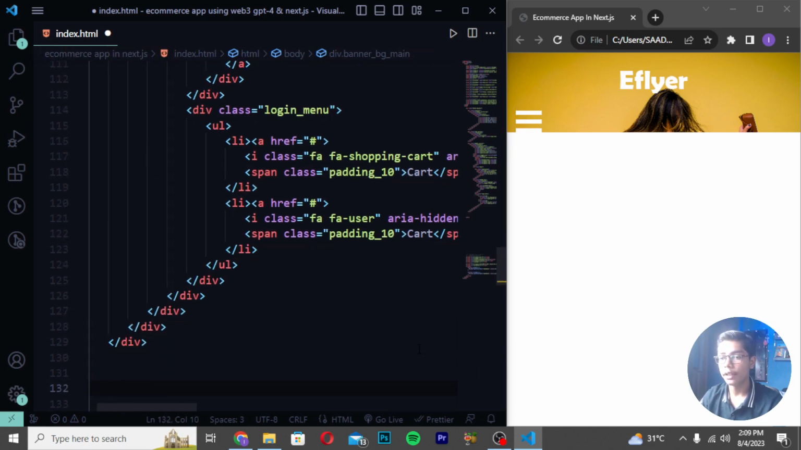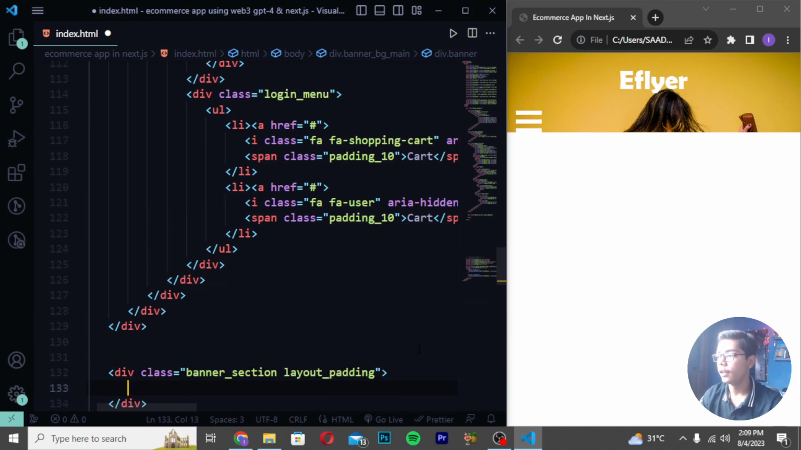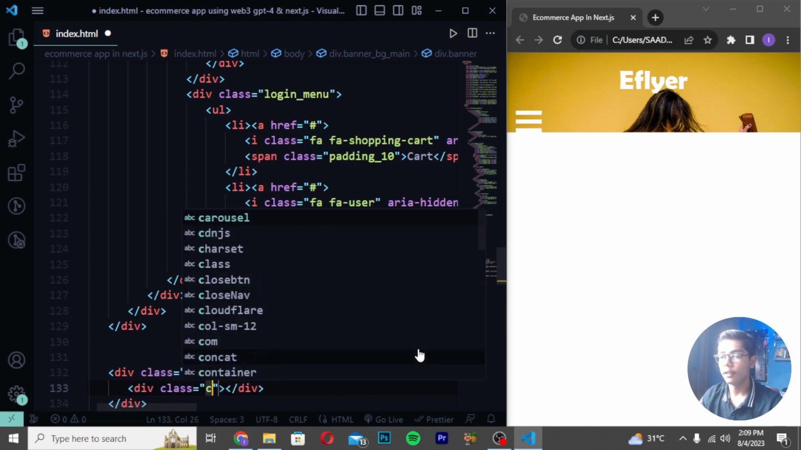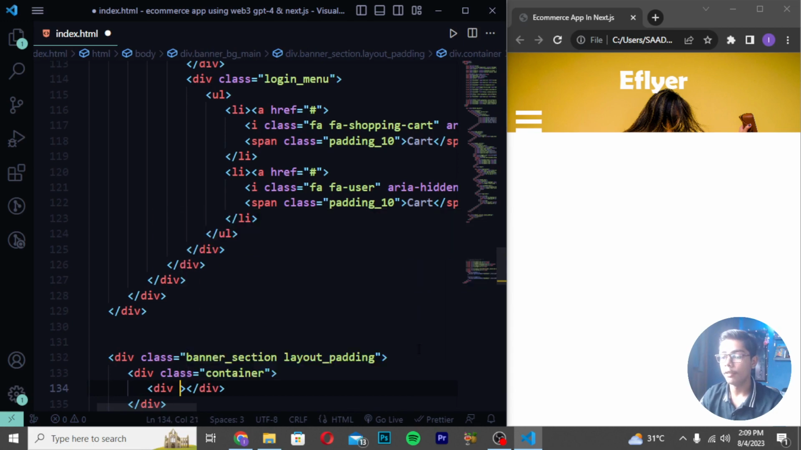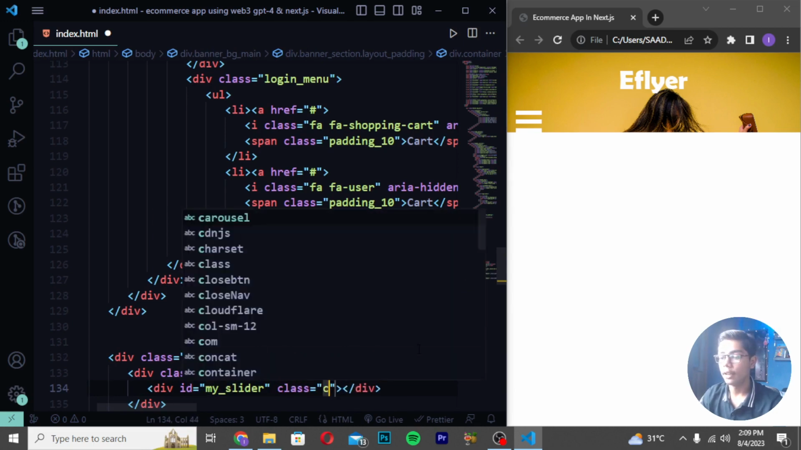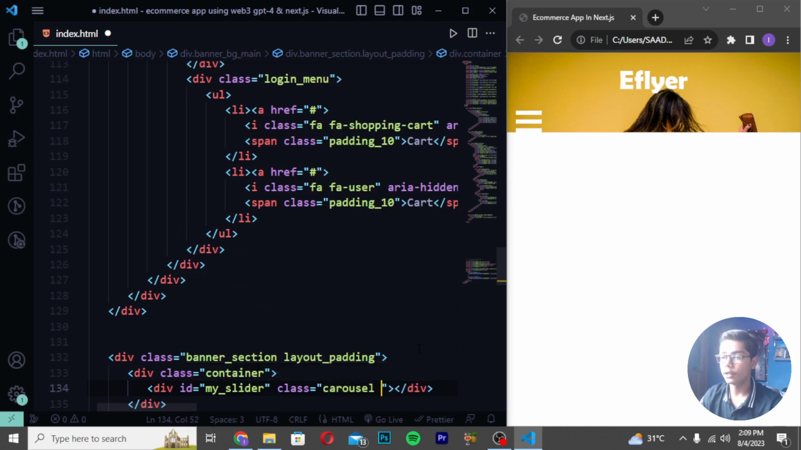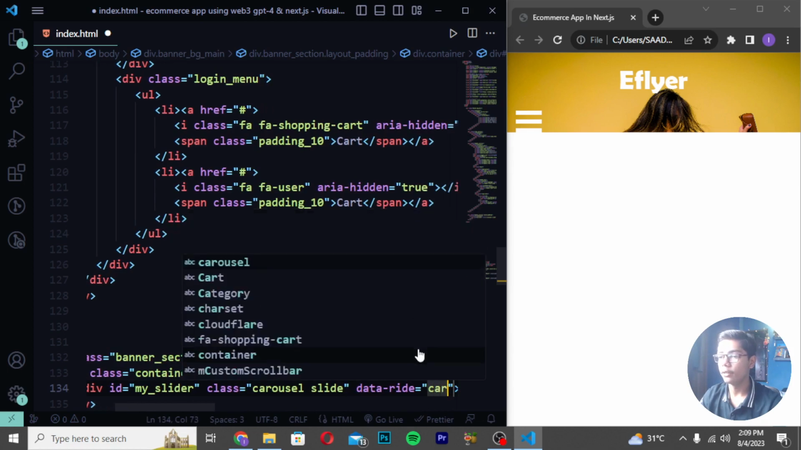These are the 5 divs here which we have created, and down I will be creating a div class banner here, which should be having the section and layout padding. So I will be writing here plus layout padding like this. Create div class container, and then you have to now just do one thing. You have to move down, create div id my slider. So I will be writing my underscore slider class as carousel. Then I will be now just writing here slide, and I will be also writing here data ride as carousel.